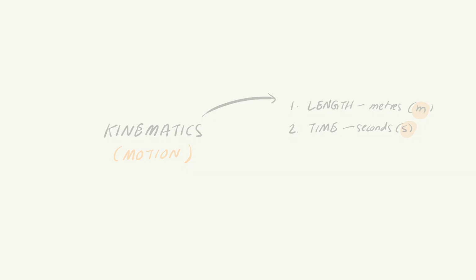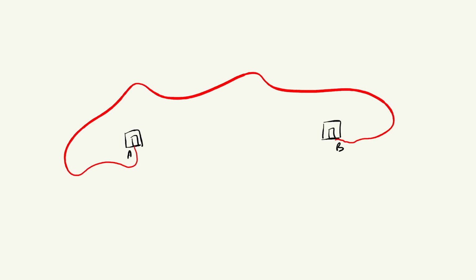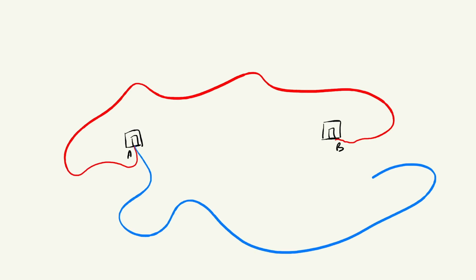Let's understand this with an example. Imagine two cities, City A and City B, and to get from A to B, there are two roads, a red road and a blue road. Let's say if you took the red road, the distance you'd travel is 30 kilometers. We'll assign the symbol S to represent that distance, and the blue road, since it loops around a bit more, comes out to about 48 kilometers.